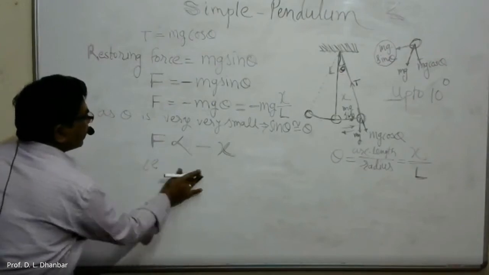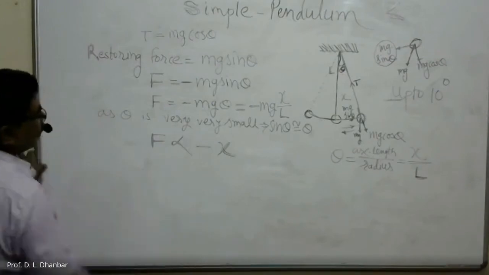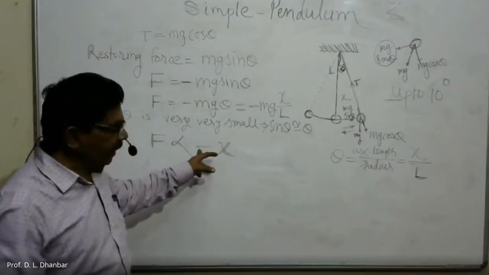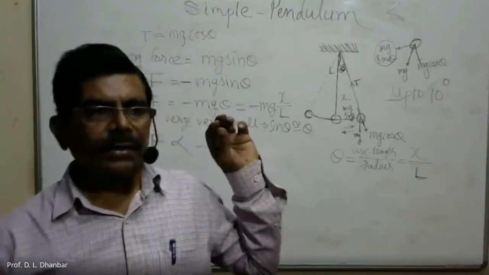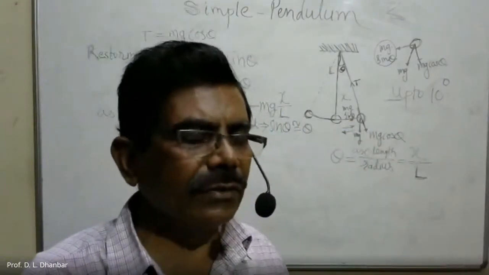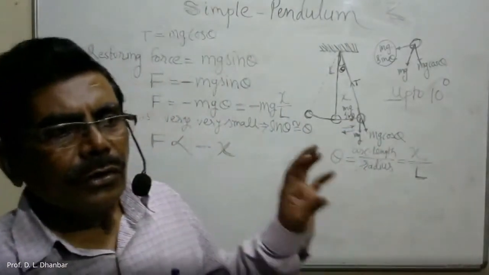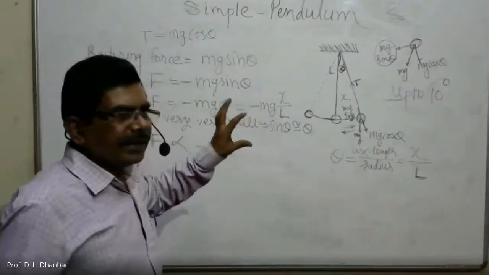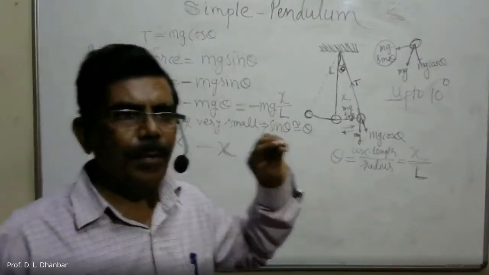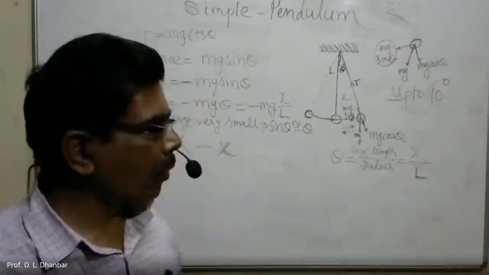So we can say the restoring force is directly proportional to the displacement of the particle, and this negative sign indicates that the direction of displacement and force are exactly opposite to each other. So this bob satisfies both the conditions which we require for a particle to be in simple harmonic motion,